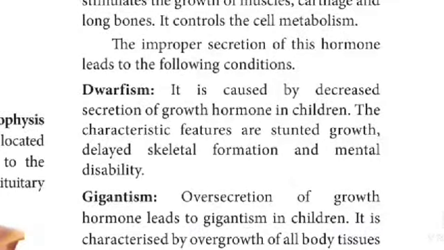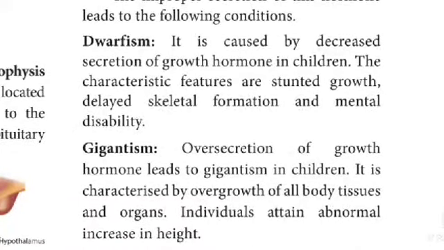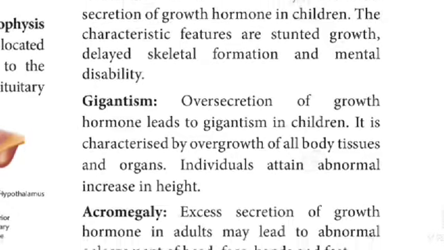Improper secretion of this hormone leads to the following conditions. Dwarfism is caused by a decreased secretion of growth hormone in children. The characteristic features are stunted growth, delayed skeletal formation, and mental disability.